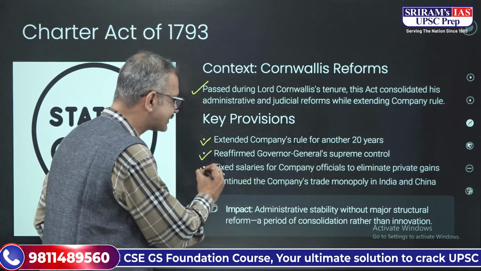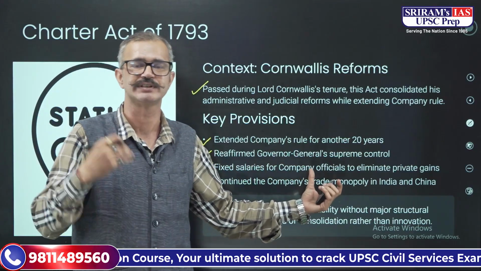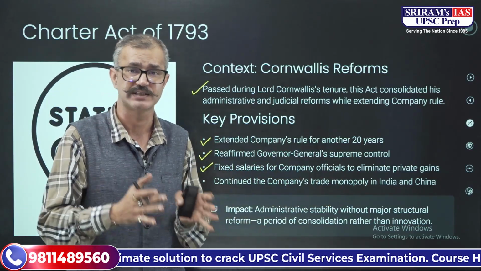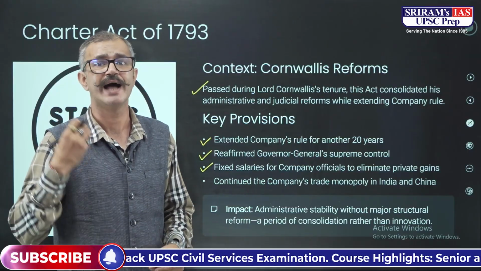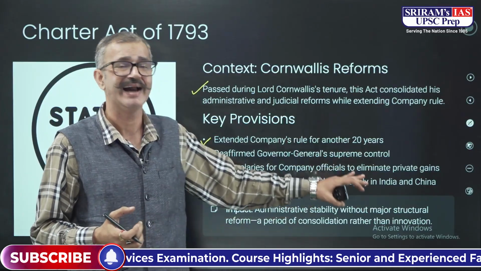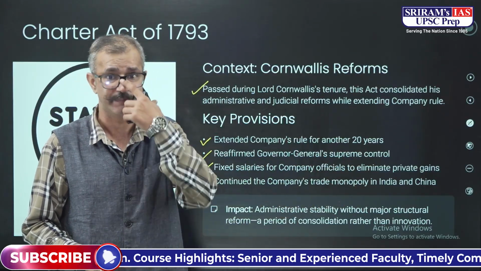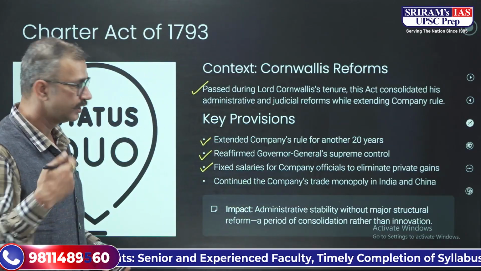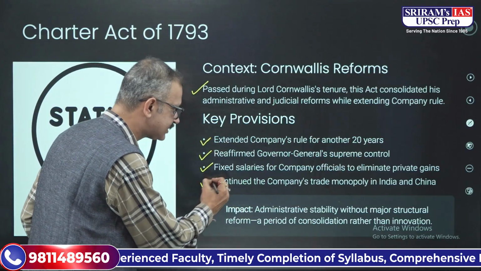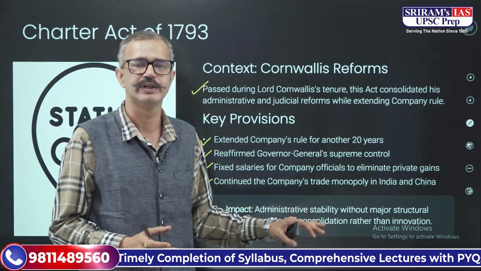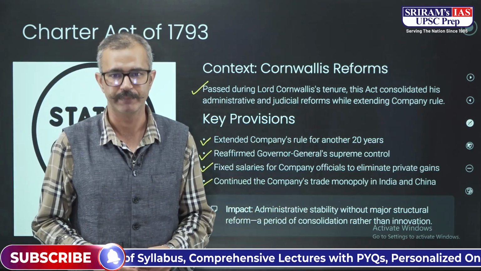A fixed salary was set for the company officials so that corruption could be eliminated, and private gains by company officials could also be eliminated. And also, it continued the trade monopoly of the company.